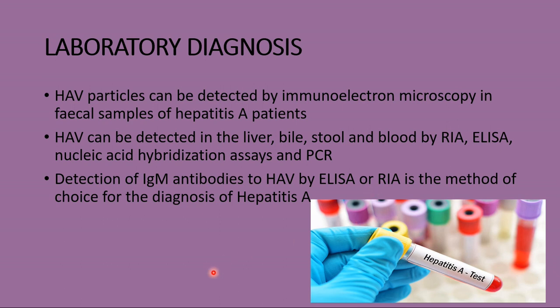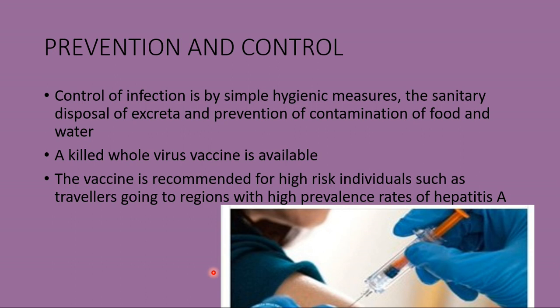Then coming to the prevention and control of hepatitis A virus, the control of infection is by simple hygienic measures, the sanitary disposal of excreta, and prevention of contamination of food and water. So if you follow these things, we can prevent hepatitis A virus. And immunoglobulin has been used for many years, mainly as post-exposure prophylaxis.